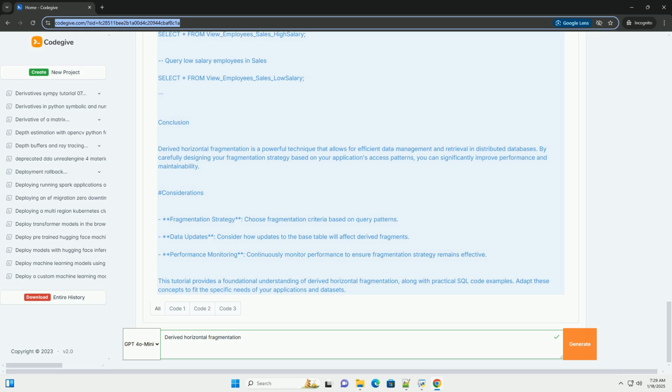This tutorial provides a foundational understanding of derived horizontal fragmentation, along with practical SQL code examples. Adapt these concepts to fit the specific needs of your applications and data sets.